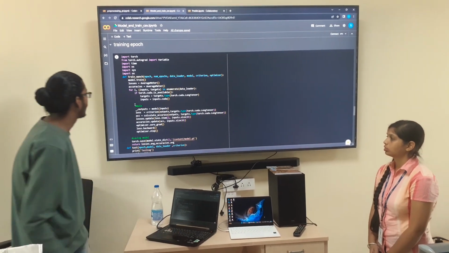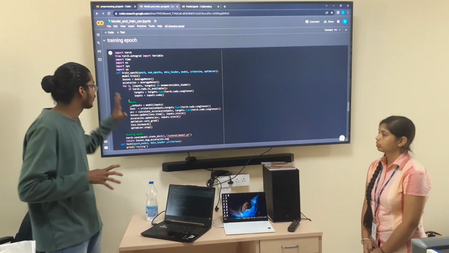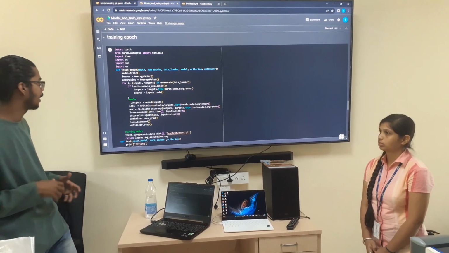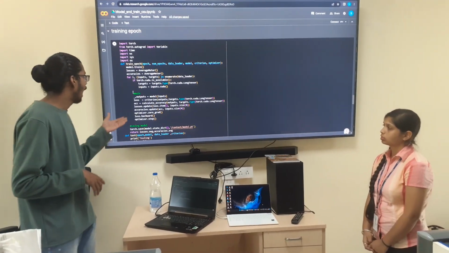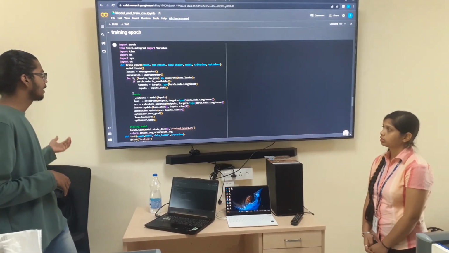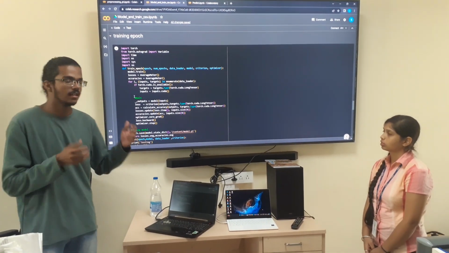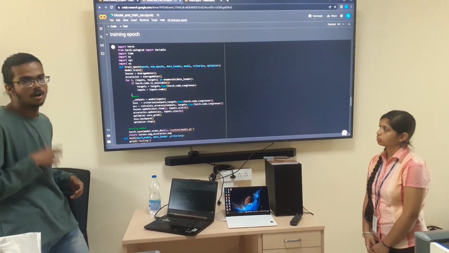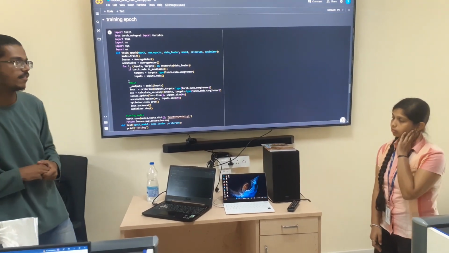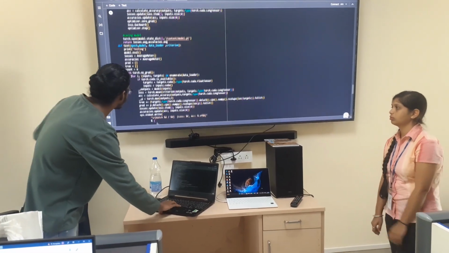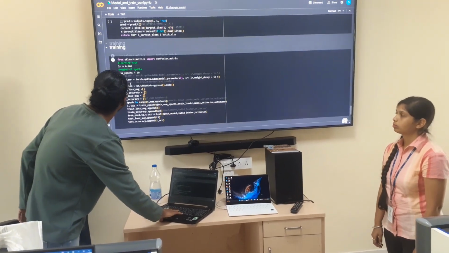Then we are training the epochs. Basically the training process happens here for the specified epochs. We calculate the criterion, which is in the next cell, and the accuracy. Then we update, like we are doing the back propagation and optimization step. Then we save the model as .pt, which is the standard for saving a PyTorch model. Same as with the test data.